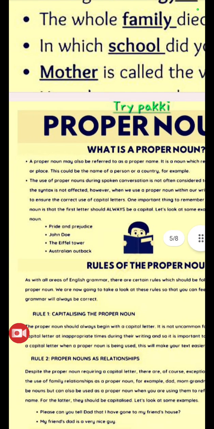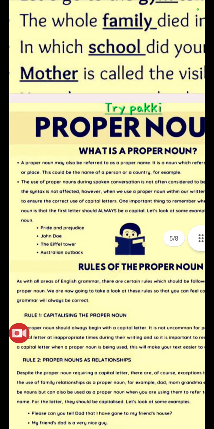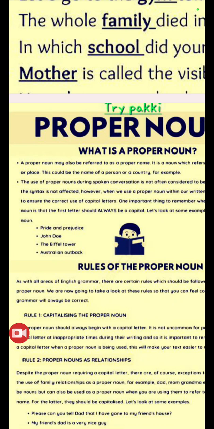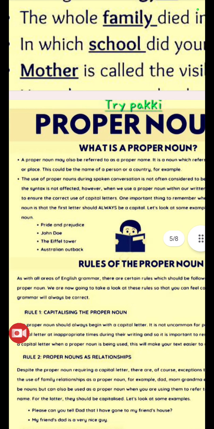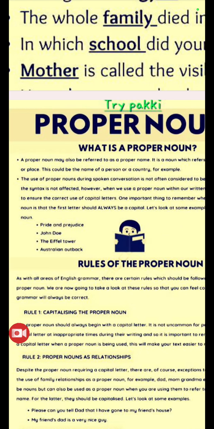Okay, now in the first sentence they said a proper noun can be identified by using a specific name, a specific person, a specific country or a specific place. So we can identify the proper noun. And then they said in the second paragraph